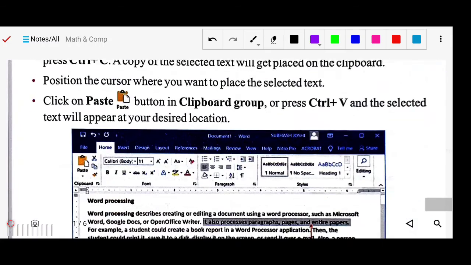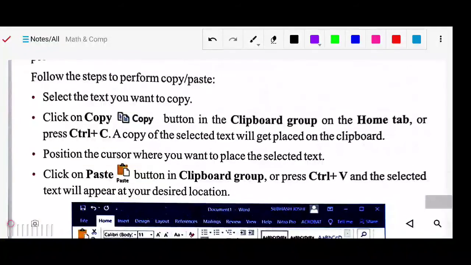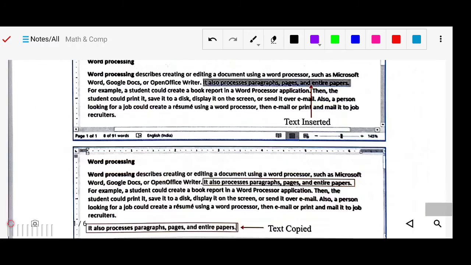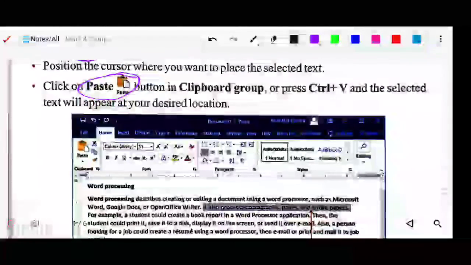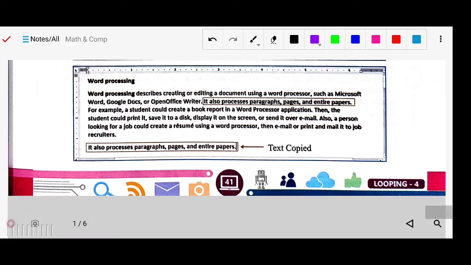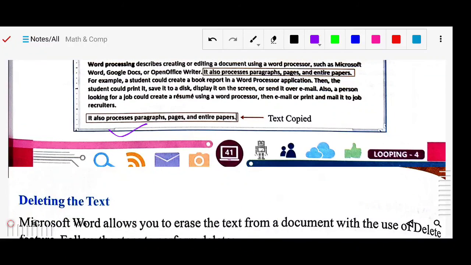So there we follow the same method. We have to select the text and use the copy option, in the clipboard group. By the help of the keyboard, you can use Control plus C. This is the shortcut key of copy. And for paste, you already know. Here you will get the copy option also. By the help of the mouse you can do it, and by the help of the keyboard also, the same process. This particular text is selected, and here you want to paste, so Control plus V.